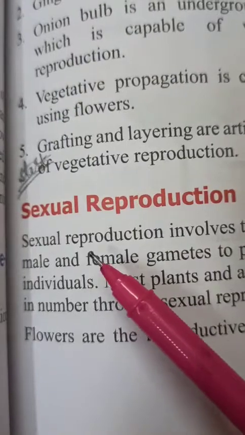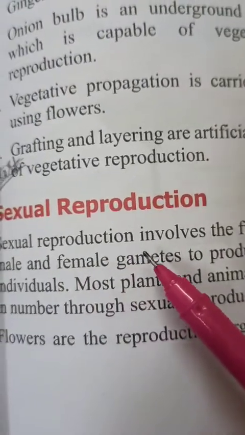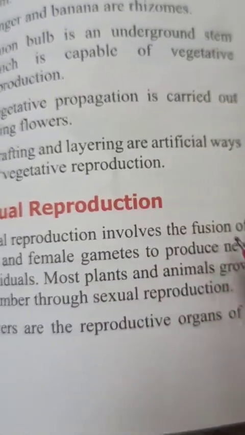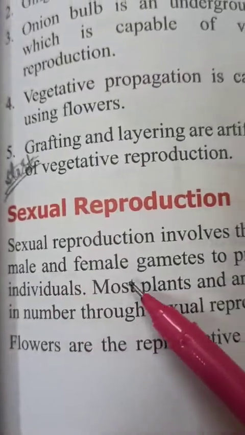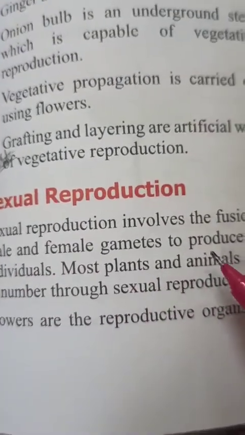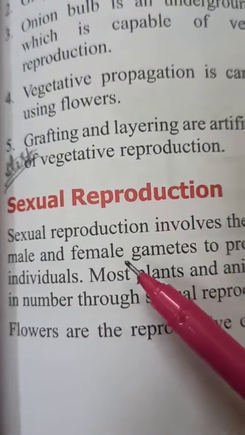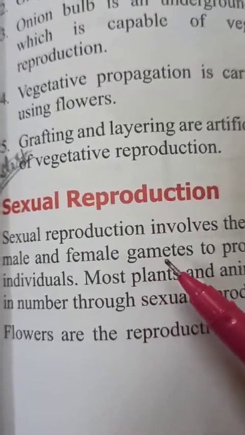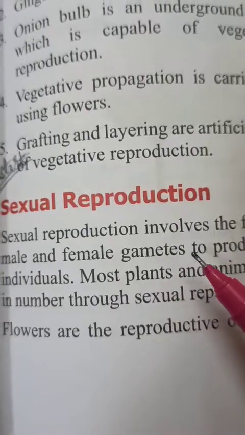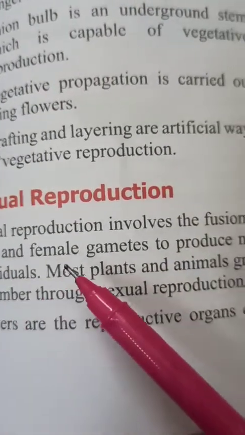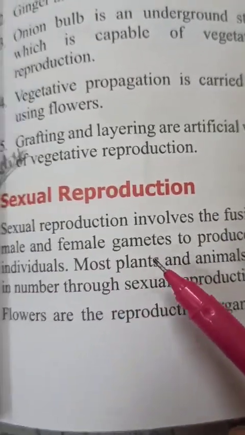So in sexual reproduction there is a fusion of male and female gametes for the production of a new individual. In this kind of reproduction there is a need of male and female reproductive parts.